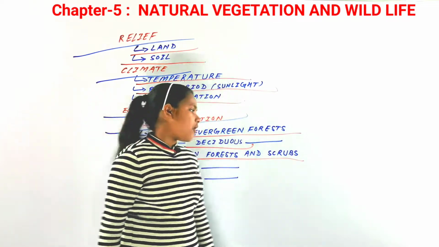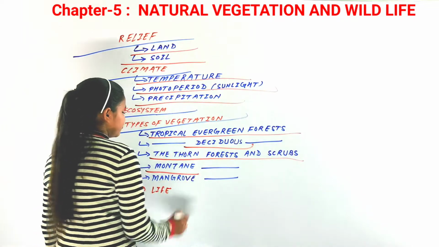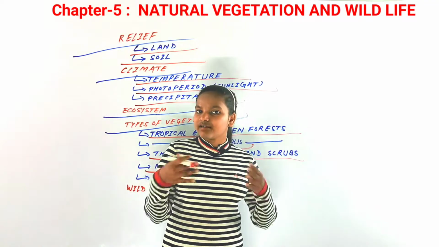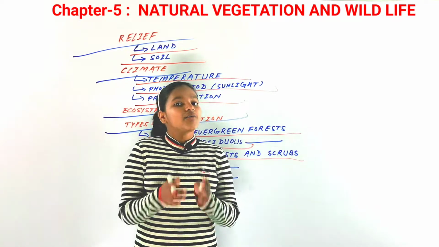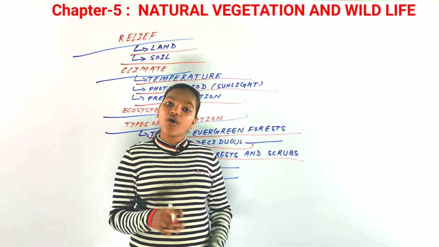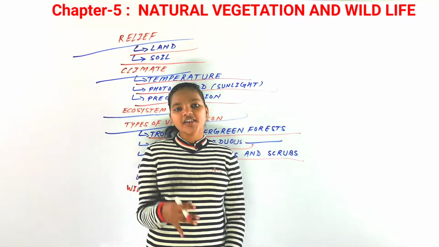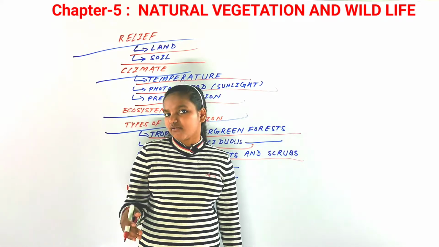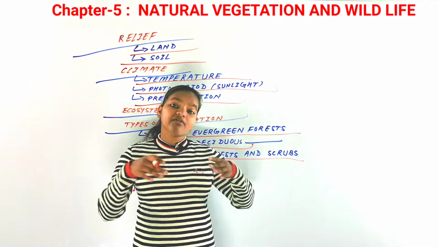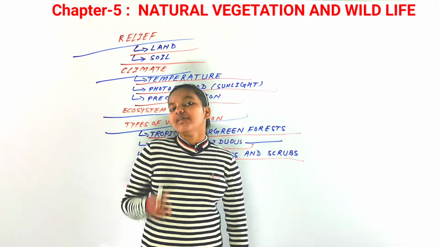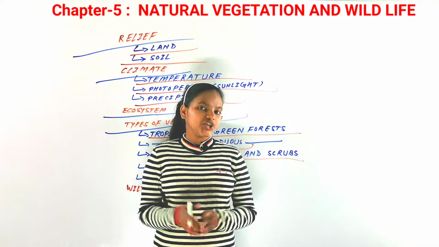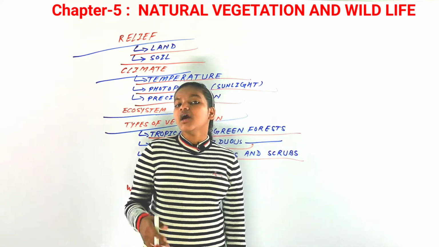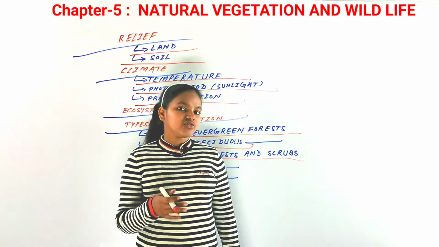Now the next type of forest is the montane forest. From the name, anyone can say what it is. Montane forests are those forests that grow in the mountains. When the altitude increases, the temperature decreases above sea level, and then there is a great variety of vegetation too. For example, the vegetation of the montane forest at an altitude of around 1000 to 2000 meters.